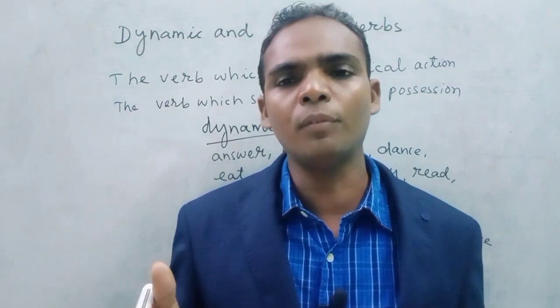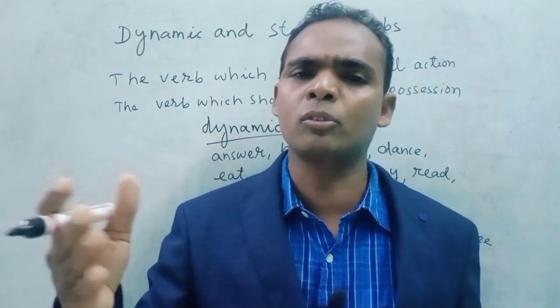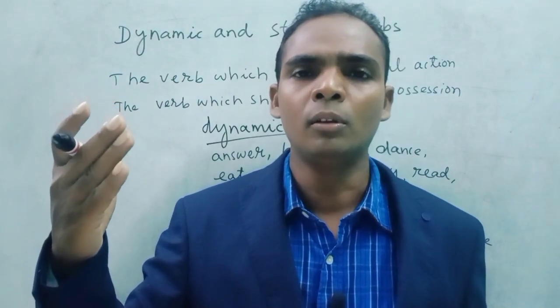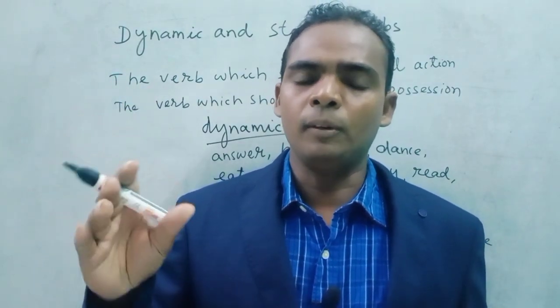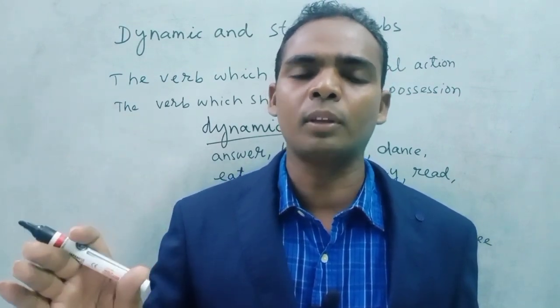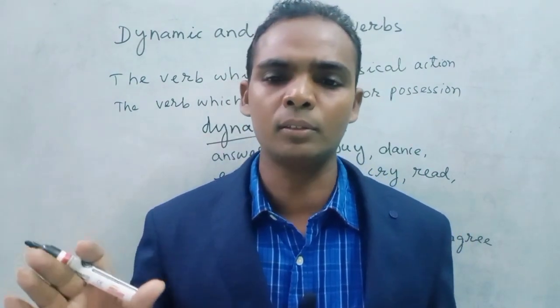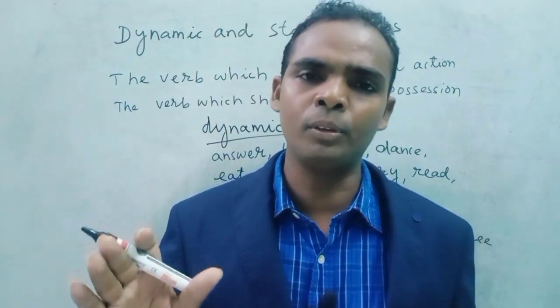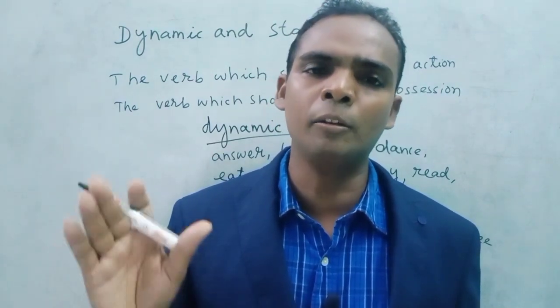So there are stative verbs, and there are some dynamic verbs. All the action words, there are many, you can say are dynamic verbs. It's easy to know how to use dynamic verbs and stative verbs. I have given many examples: I am playing football, I am eating mango.